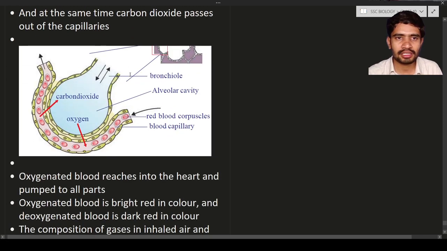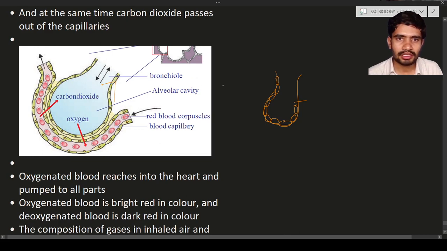So let us see this diagram. In this diagram you can see the alveolus. This alveolus is made up of one layer. Can you see only one cell is present? The layer is made up of how many cells? Only one layer. This is called one-layered thickness. Here you can see the one-layered thickness of the alveoli.